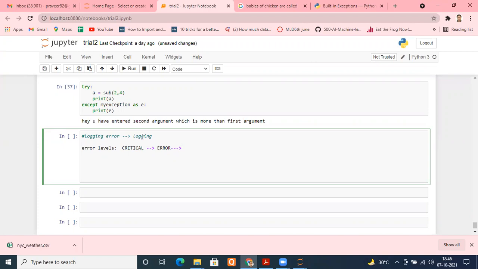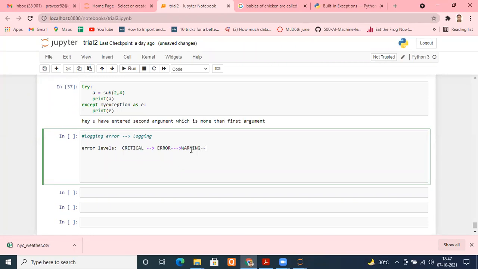Then you have a second level error, and every error has a particular code. Every error level has a numeric value. For example, critical has a numeric value of 50, error has a numeric value of 40, 10 below that. Then we come to the third level. The first and highest level is critical, then error, then warnings. Warnings normally people used to ignore.